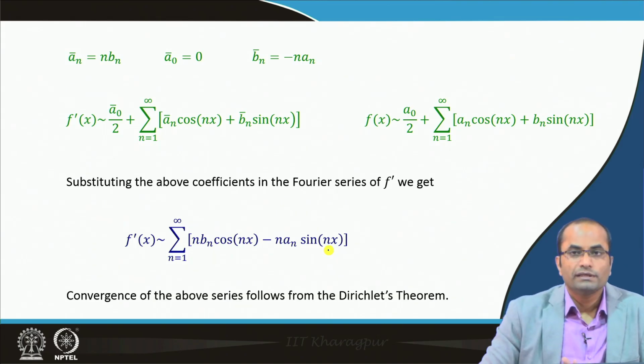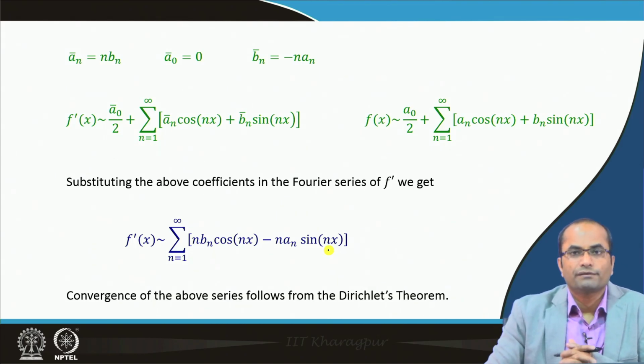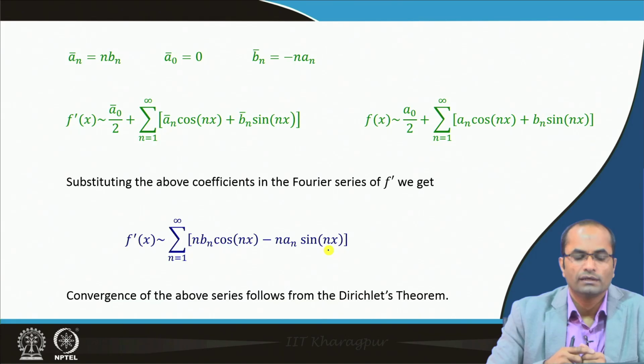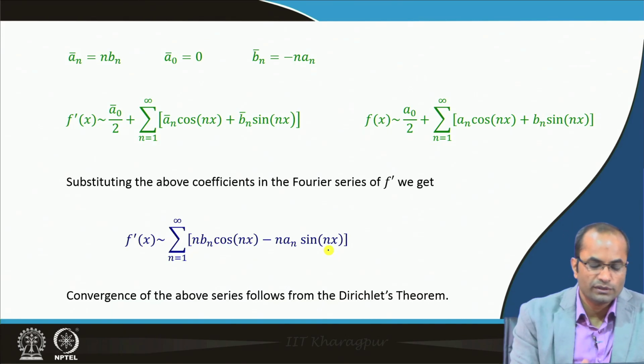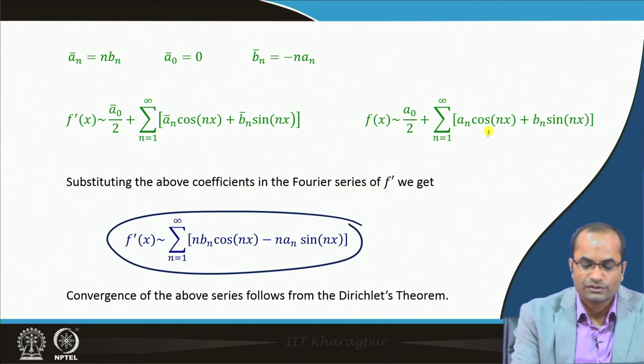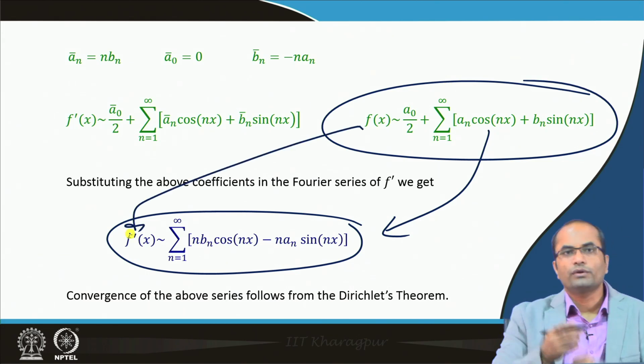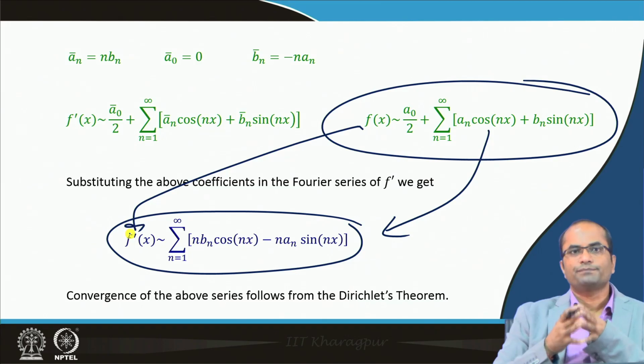These results we obtain when we assume that f is continuous at the interior points, and also at the boundary points the value is equal, and then f prime is also piecewise continuous. Then we could easily show that we can differentiate the Fourier series of f term by term, and the new series will be the Fourier series of f prime.